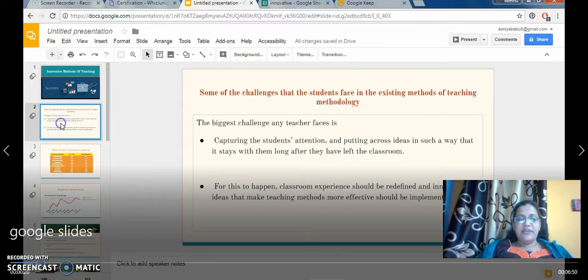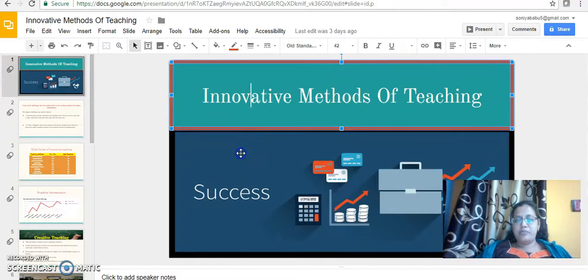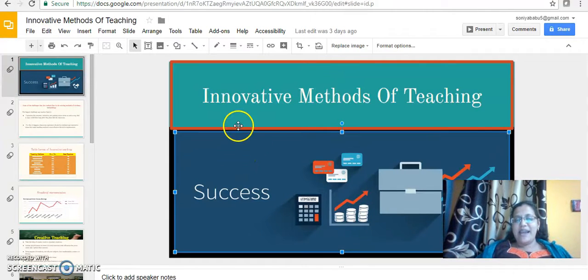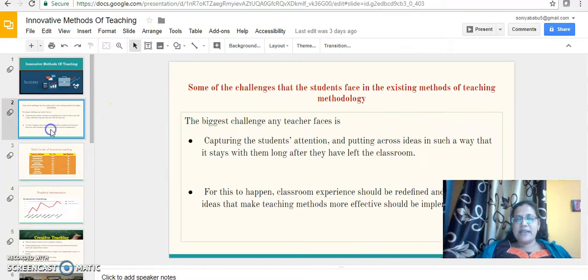Okay. Now the first thing, this is my Google Slide. I have inserted two GIF pictures, and this is the main heading I have given: innovative method of teaching. The second slide consists of some of the challenges students face in existing teaching methodology. The biggest challenge I have given is capturing attention and putting across ideas to the students, and the second is the classroom experience of each and every student, how we have redefined it.